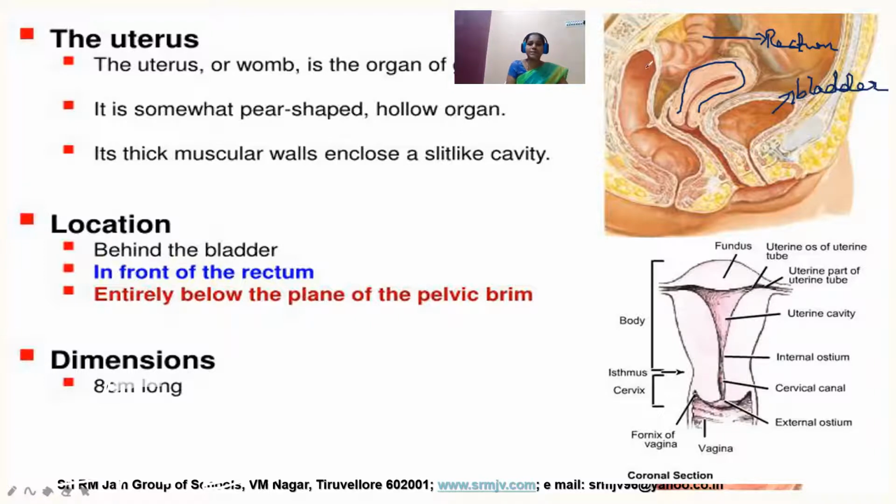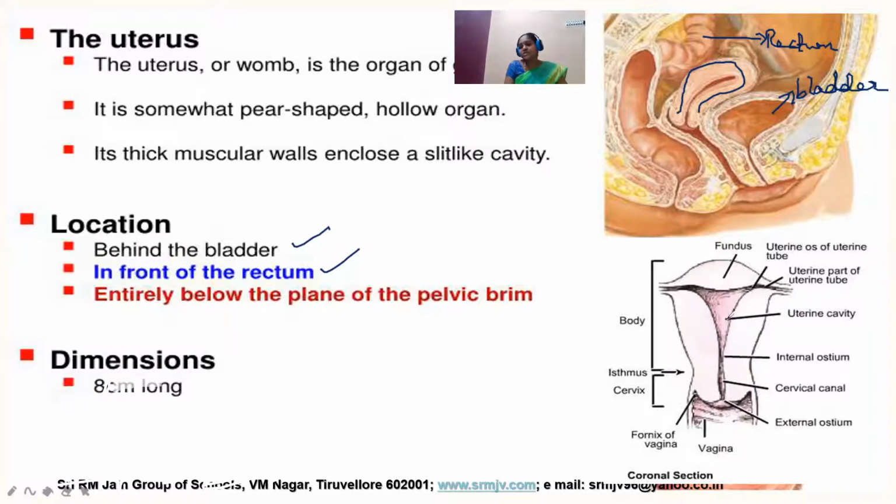So it is present in between the rectum and urinary bladder, behind the bladder and in front of the rectum. It is a tube which measures about 8 centimeters in its length. And structurally, this is the diagrammatic view of our uterus.